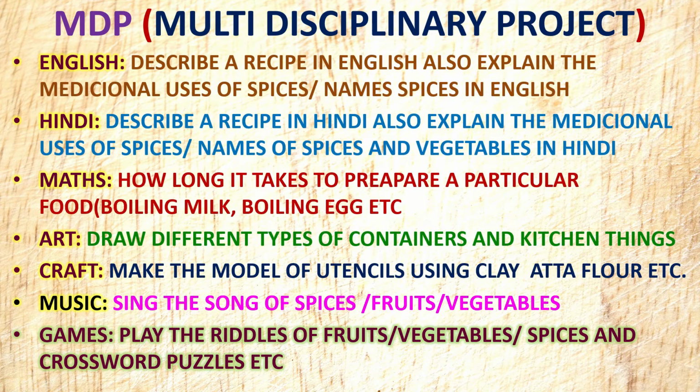Now what is the multidisciplinary project from this lesson? How can it be correlated with English? You can describe a recipe in English. Also explain the medicinal uses of spices and names of spices in English. In Hindi, the same thing. Describe a recipe in Hindi. Also explain the medicinal uses of spices and names of spices and vegetables in Hindi.